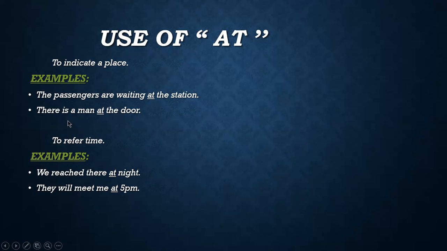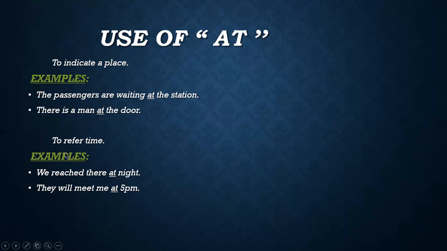Next example is, there is a man at the door. You can see that door is also a place. So it is showing that the man was standing at the door. So "at" is used here as a preposition.